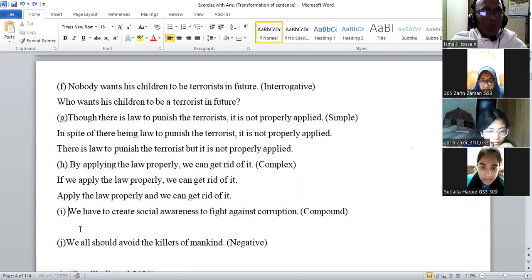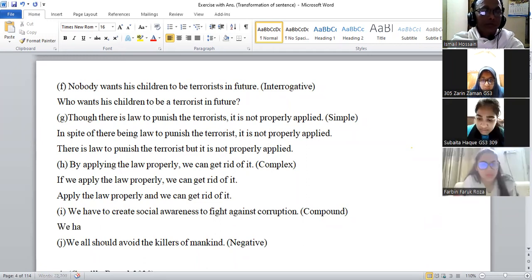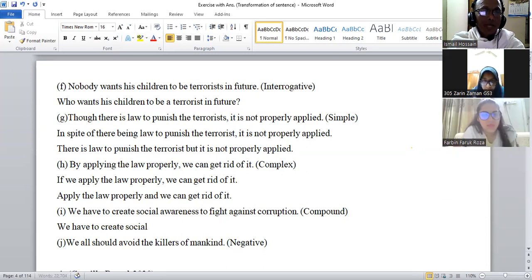We have to create social awareness to fight against corruption. Compound. We have to create social awareness and fight against it. And thus, we have to create social awareness and fight against corruption. কম্পাউন্ড মানে এন্ড থাকবে মাঝখানে। সোশ্যাল অ্যাওয়ারনেস, তবে একটু চেঞ্জ দেখো, অ্যাওয়ারনেস and thus,